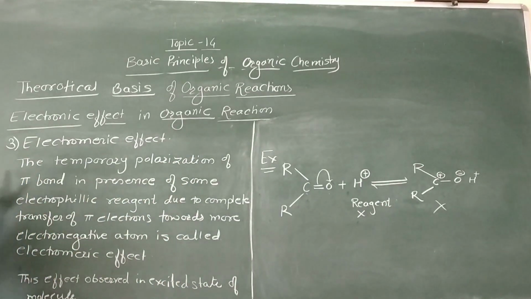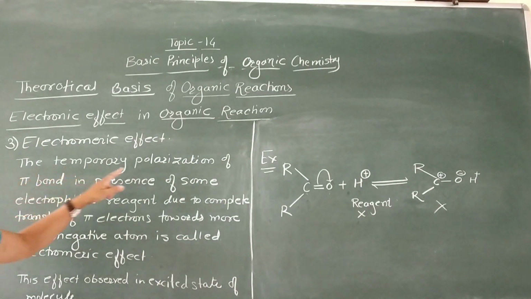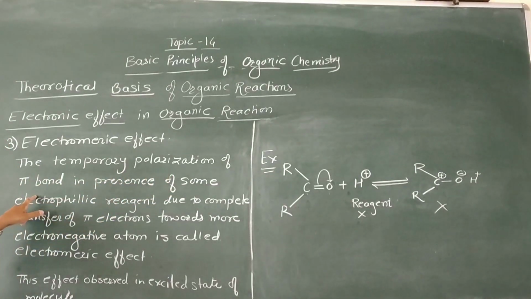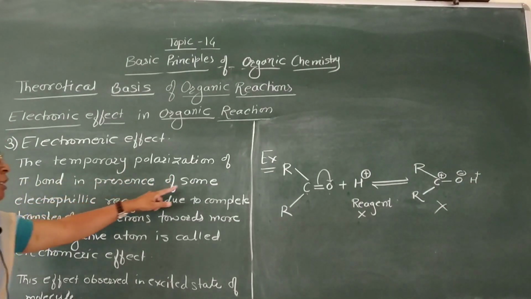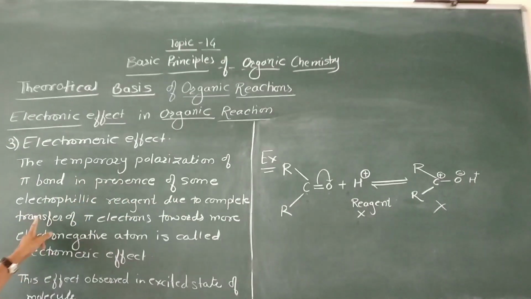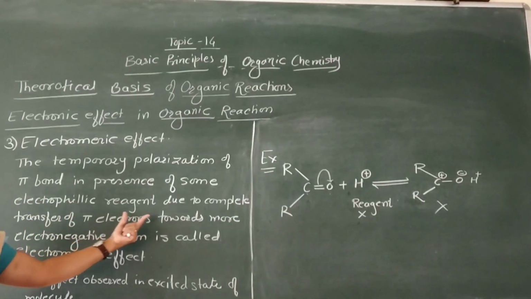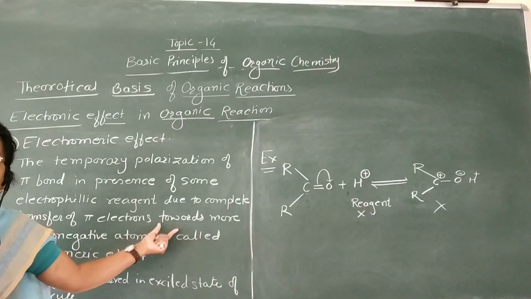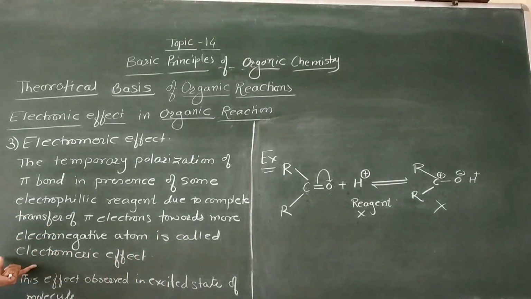Then I repeat this definition again. The temporary polarization of pi bonds in presence of some electrophilic reagent due to complete transfer of pi electrons towards the more electronegative atom is called the electromeric effect.